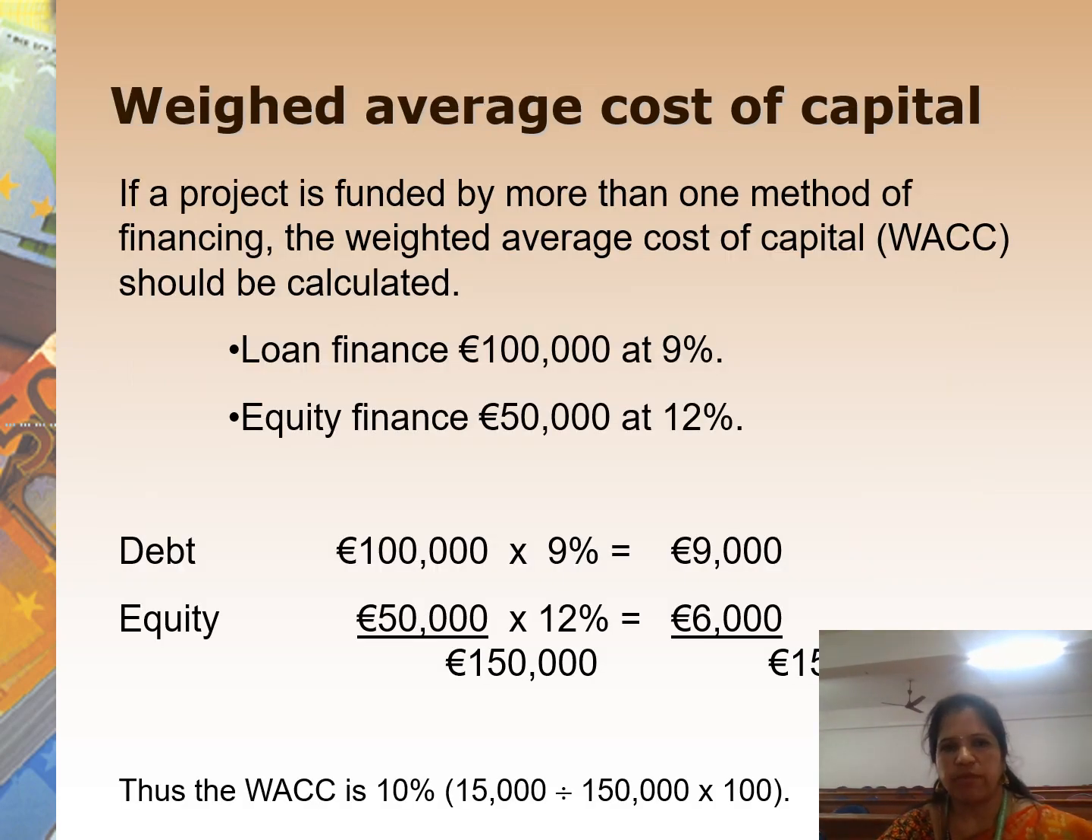Weighted average cost of capital. If the project is funded by more than one method of financing, the weighted average cost of capital should be calculated. Loan finance, equity finance. Under loan finance, 1 lakh at 9%, equity finance 50,000 at 12%.